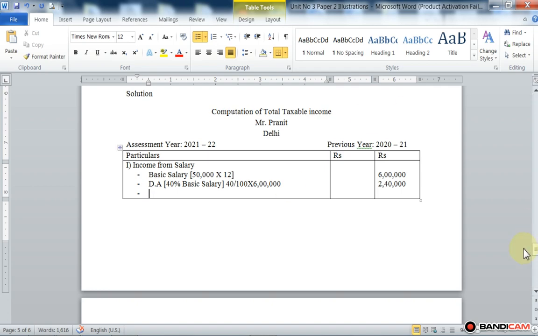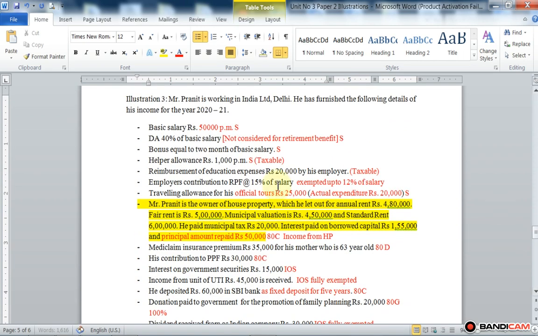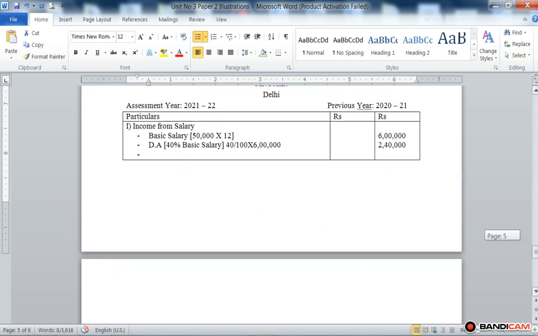Then next, bonus. Here bonus is equal to 2 months' salary, or basic salary.